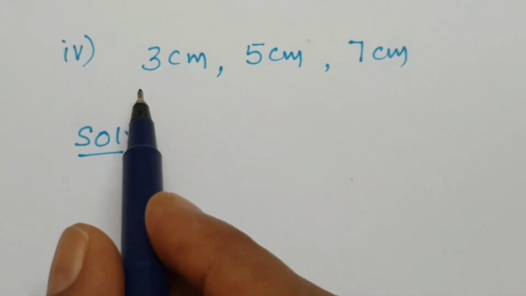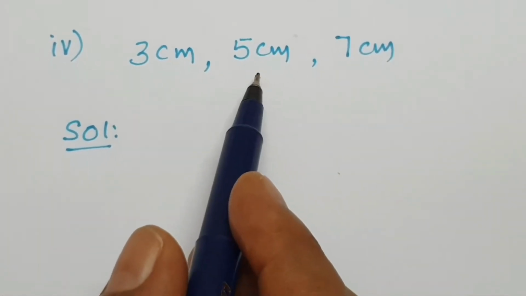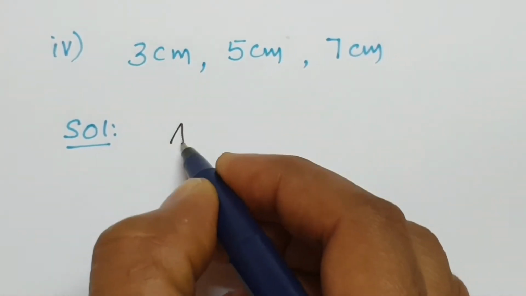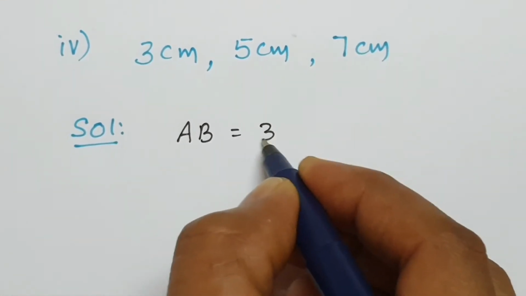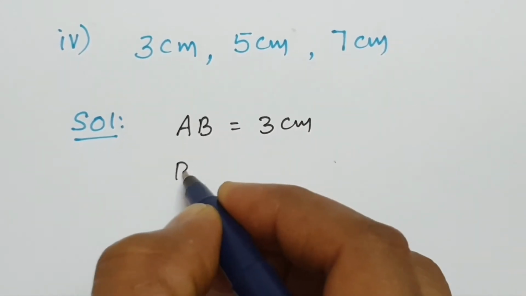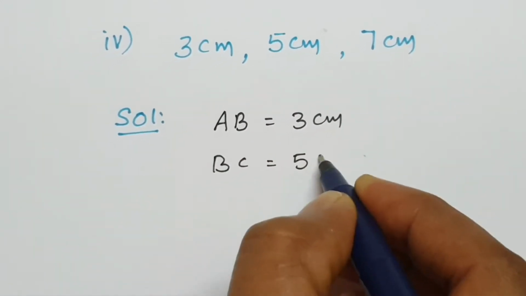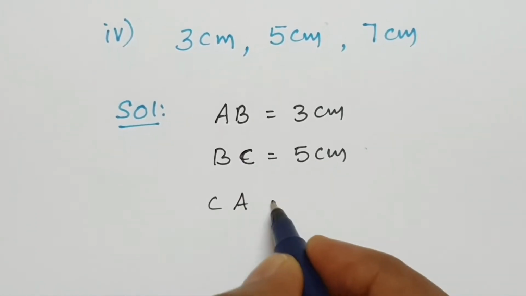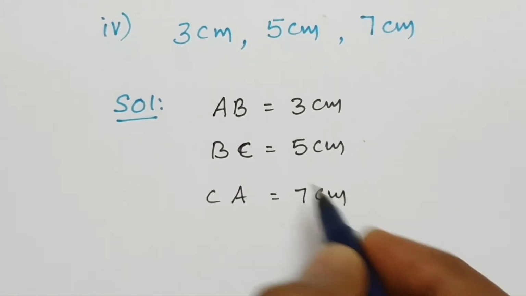Fourth question, 3 centimeters, 5 centimeters and 7 centimeters. AB equal to 3 centimeters, BC 5 centimeters, next CA 7 centimeters.